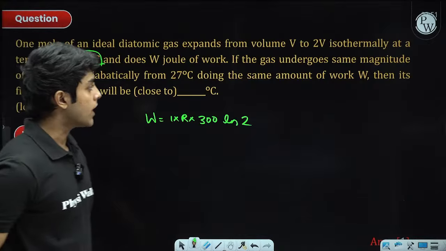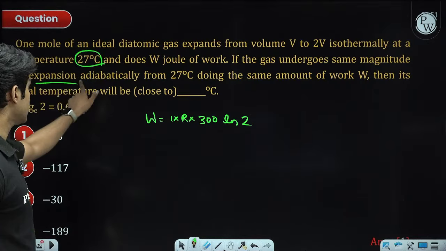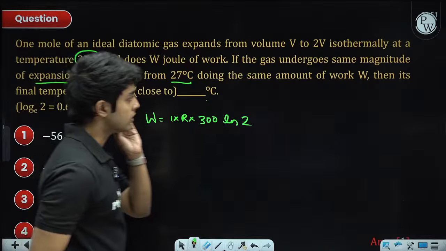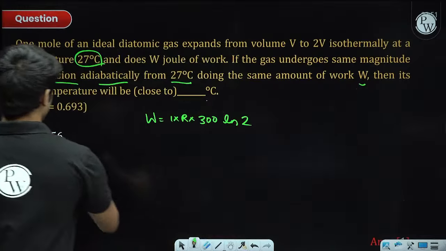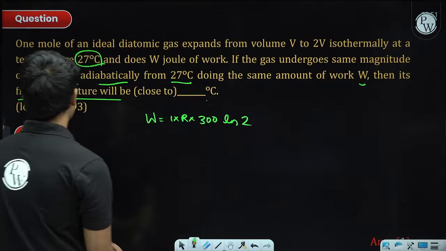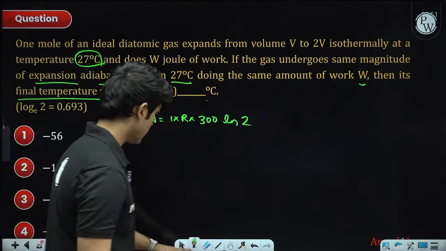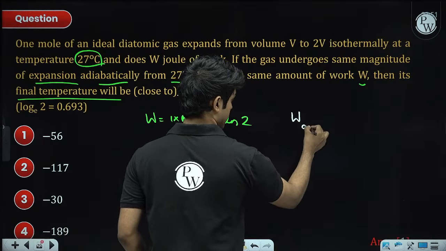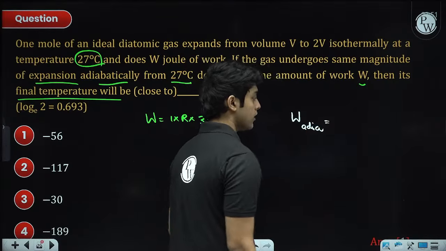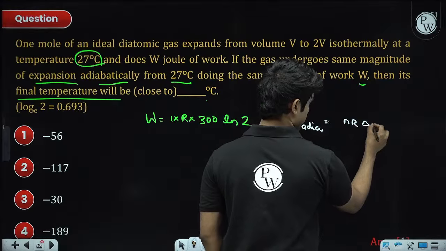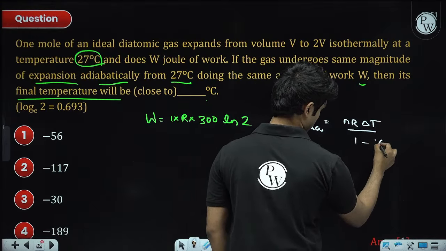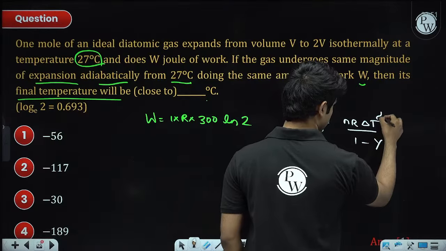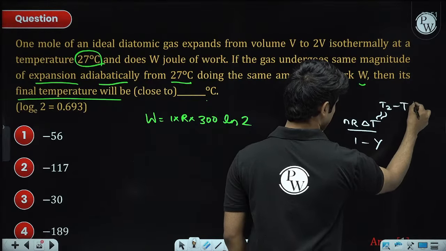If the gas undergoes the same magnitude of expansion adiabatically from 300 Kelvin, doing the same amount of work W, then its final temperature will be, and we need it in degrees Celsius. So, in an adiabatic process, the work done, this formula is important. It is nR delta T upon 1 minus gamma. Here delta T is going to be T2 minus T1, final temperature minus initial temperature.